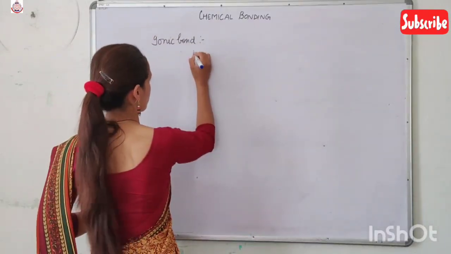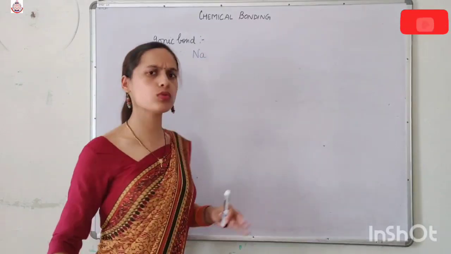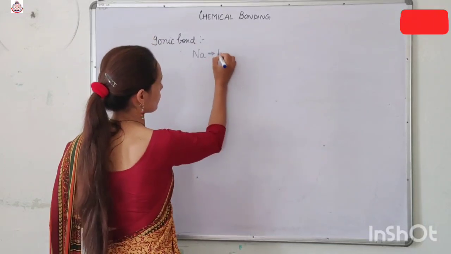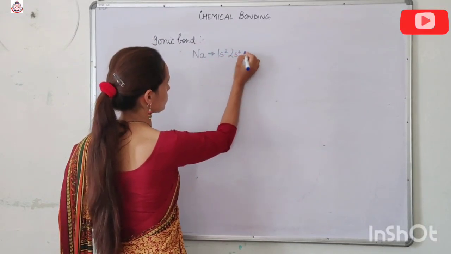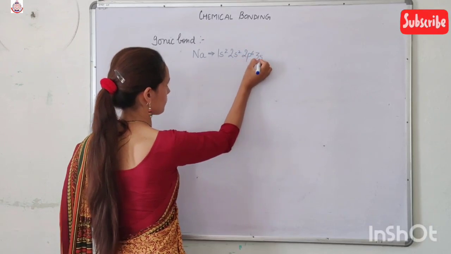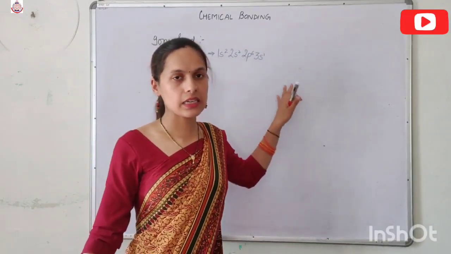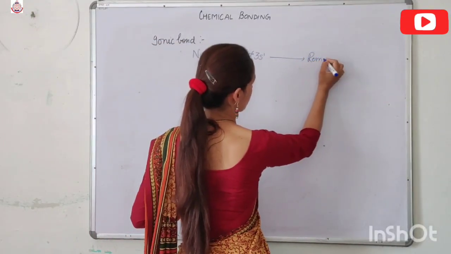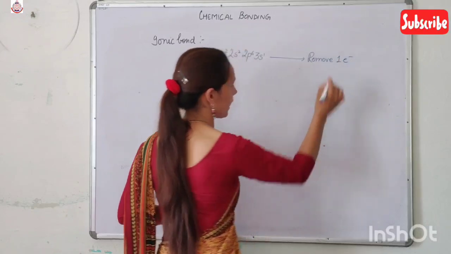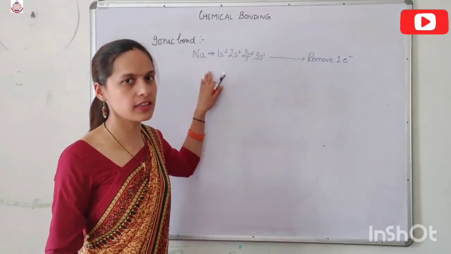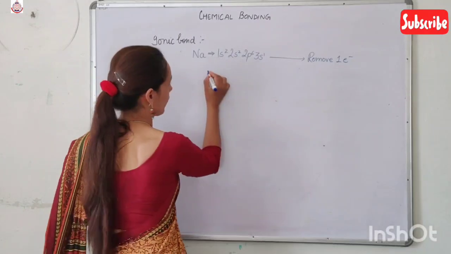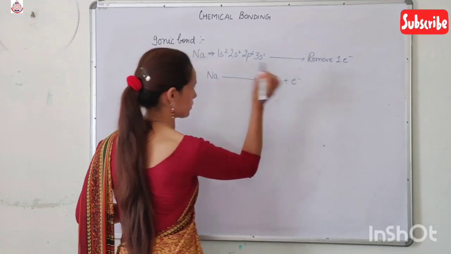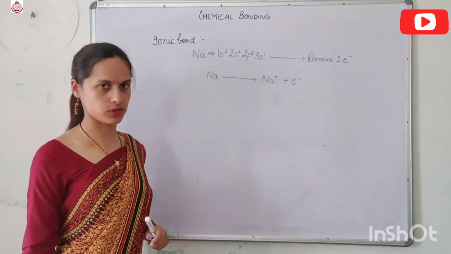Now suppose we take sodium, the most common example. In sodium, the electronic configuration is 1s2, 2s2, 2p6 and 3s1. To attain its nearest noble gas configuration, it removes one electron, and by removing one electron it attains its nearest noble gas configuration. So Na, by removing one electron, gets converted into Na positive.